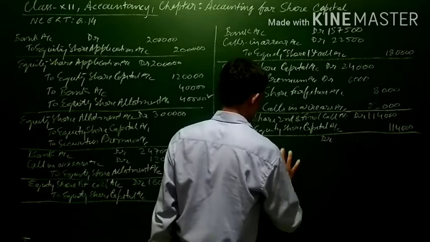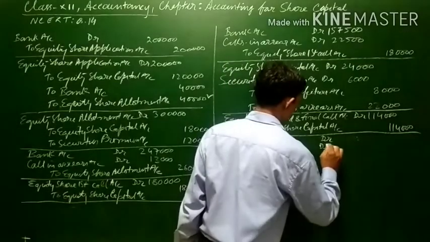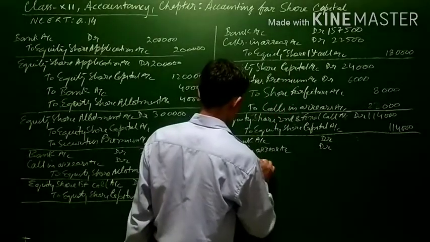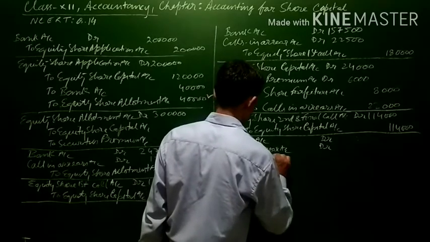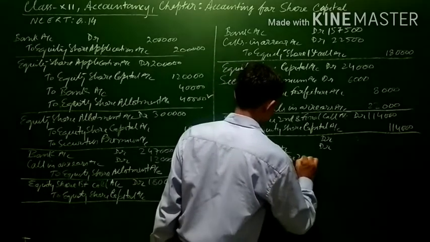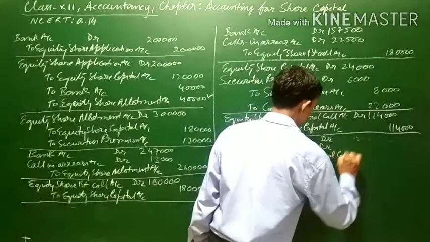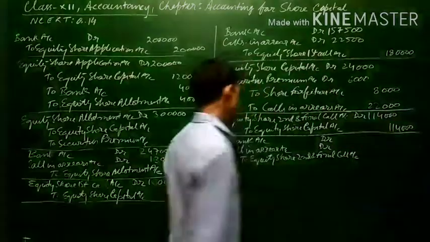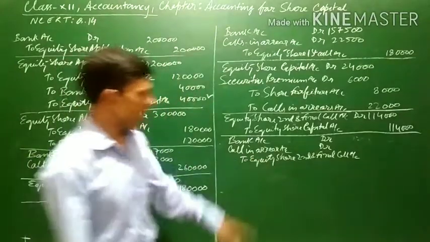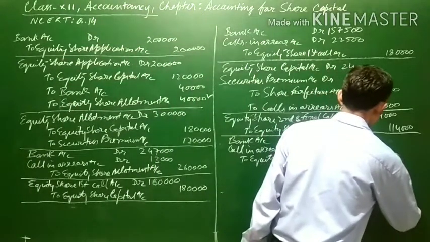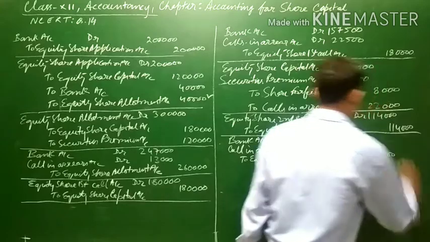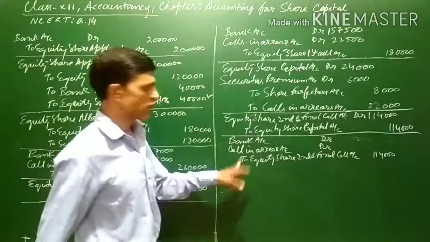Cost in arrear account debit to equity share second and final call account. Now see, out of 1,14,000 which was to be received at the time of second and final